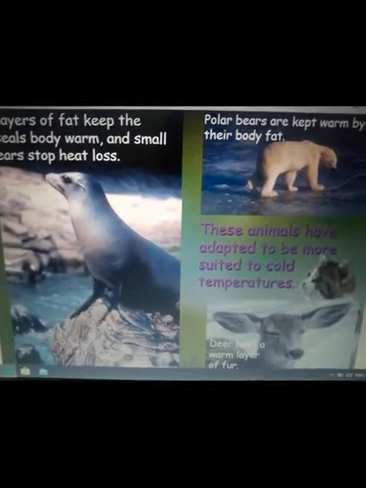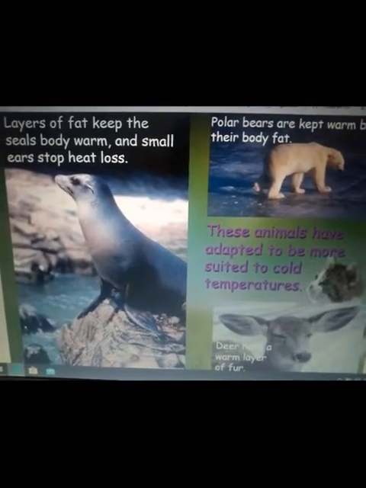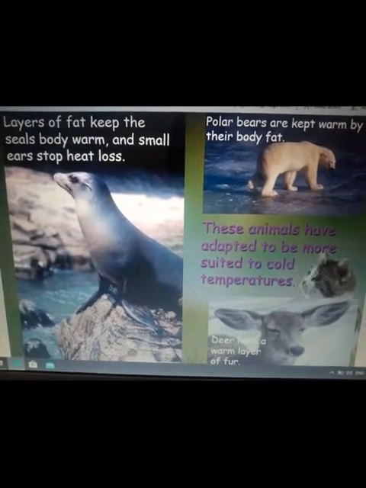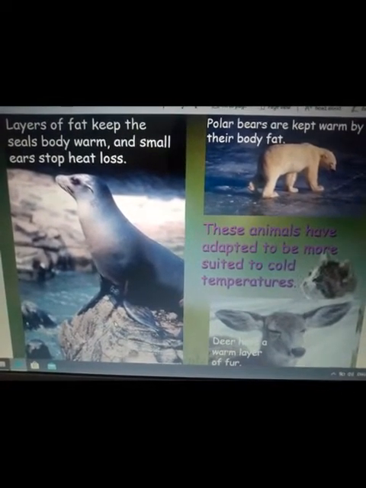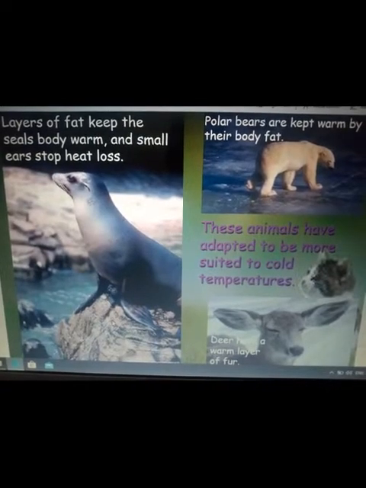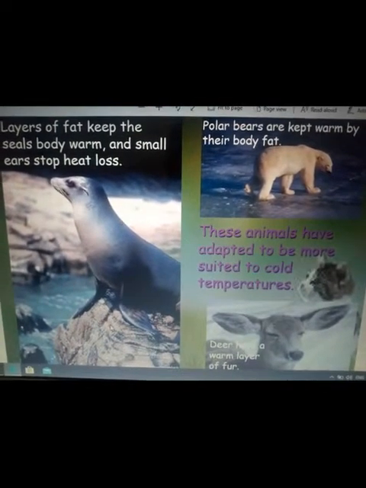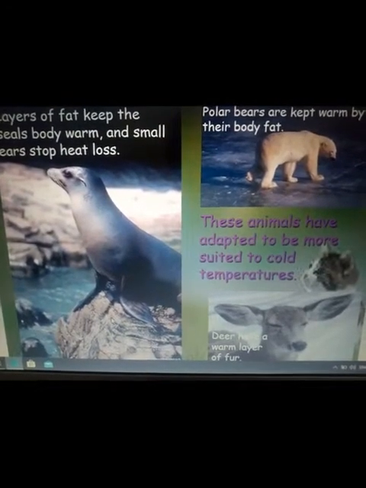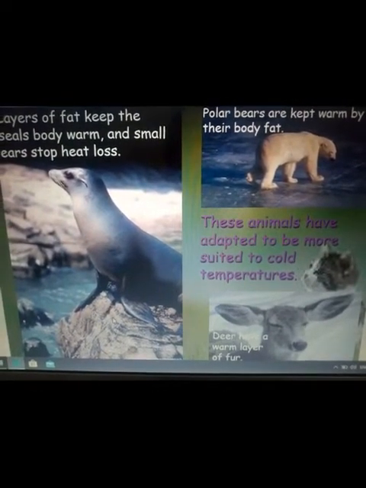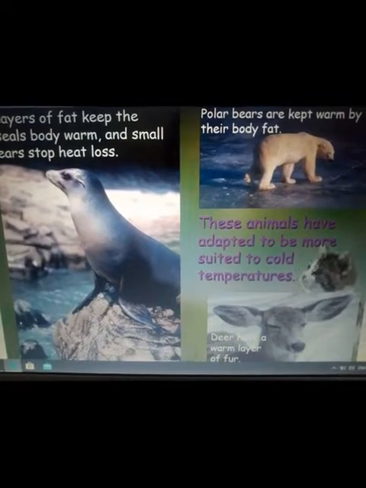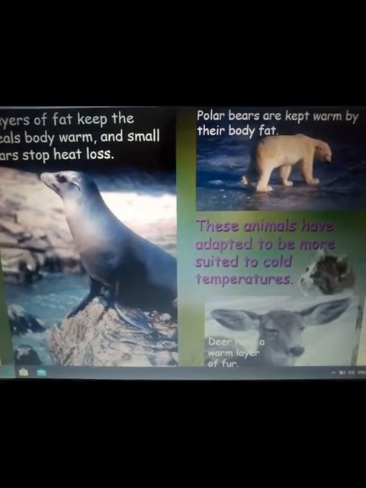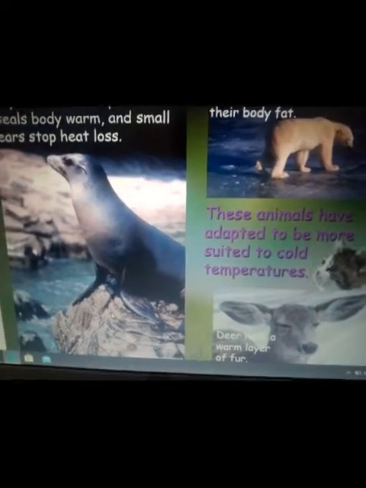And first type is physical characteristics. So layers of fat keep the seal's body warm and small ears stop heat loss. Polar bears are kept warm by their body fat. These animals have adapted to be more suited to cold temperatures. Deer have a warm layer of fur.